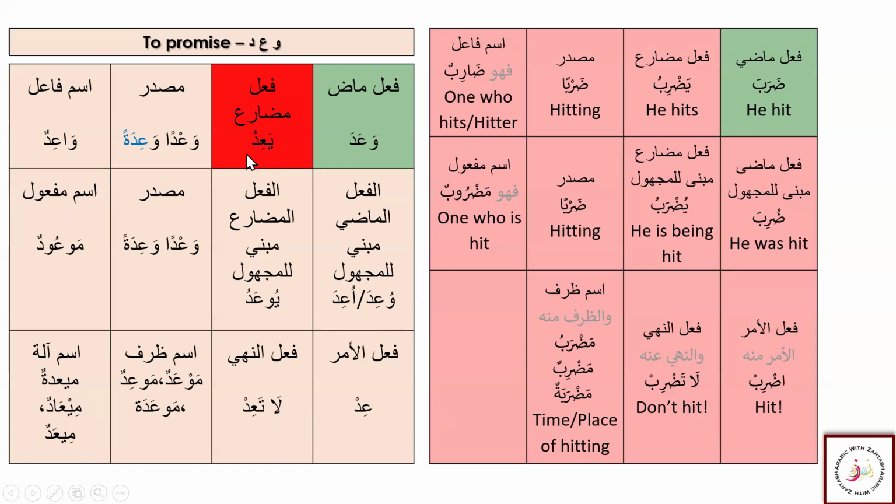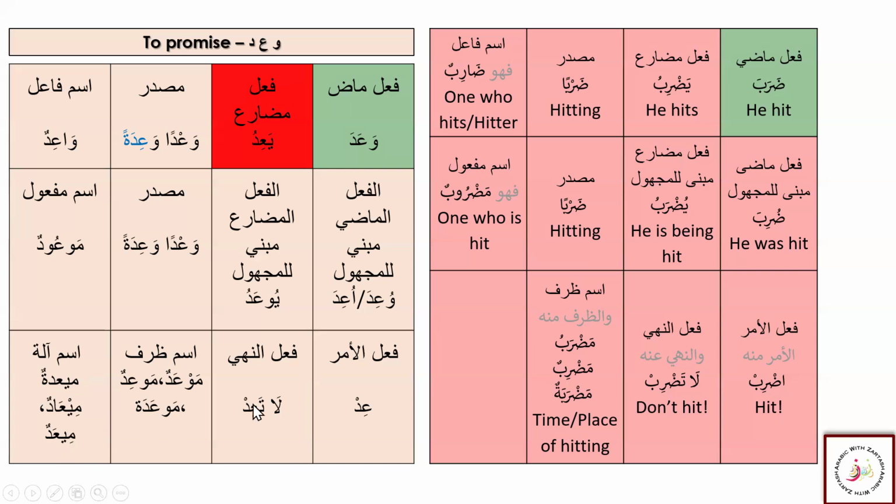Again, we do not see the harf illa. The harf illa is dropped, and now it's easy to pronounce: la ta'id. It was la tadrib. We do see the first root letter here, but we do not see the first root letter here. We have dropped it. So la ta'id, that is what we have for fi'l nahi. Waw, ayn, and dal. Ism zarf is maw'idun wa maw'idatun, just like this. And we have ism ala as well: mi'adatun, mi'adun, and mi'adun.